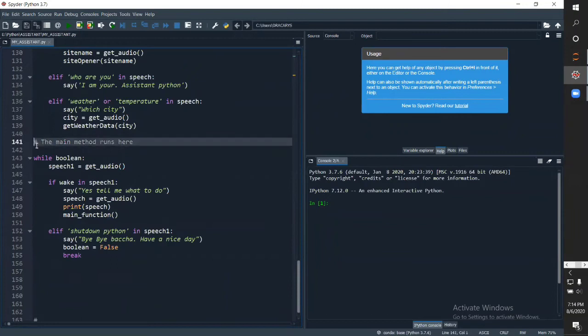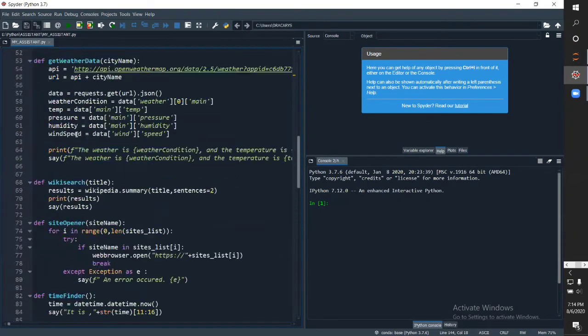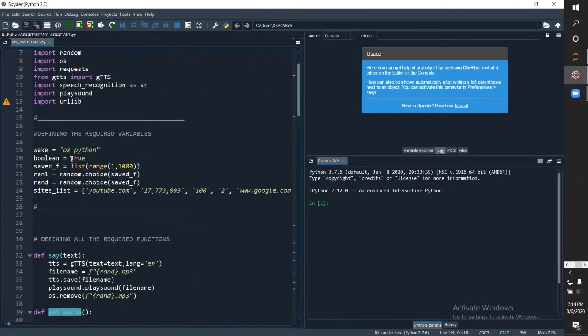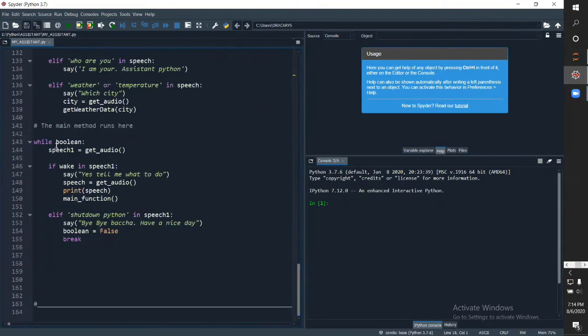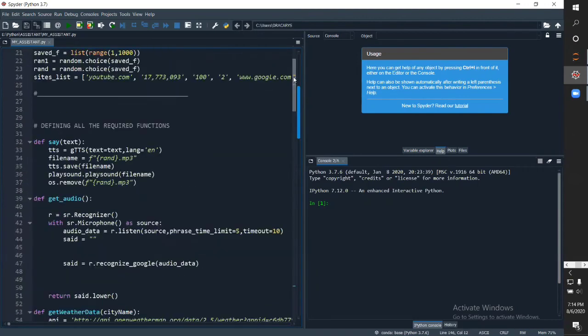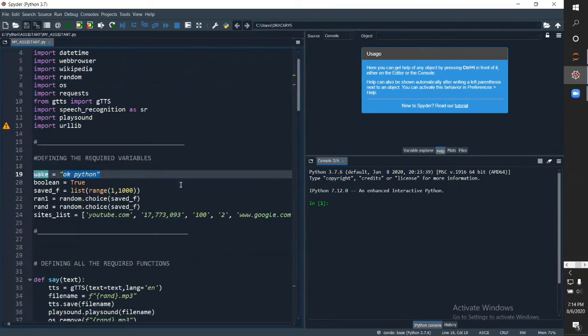Then the main method runs here. How does the main method run? We say while boolean, we defined boolean to be true. So it is a while loop. While true, we get speech1 is equal to get audio. So it will listen. If wake in speech, wake is the wake keyword we defined as OK Python.